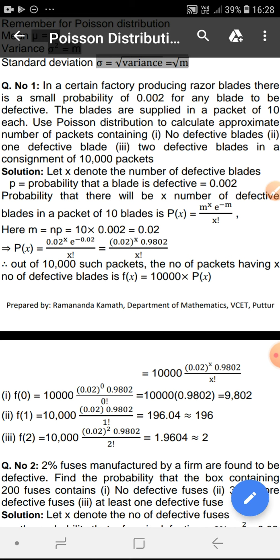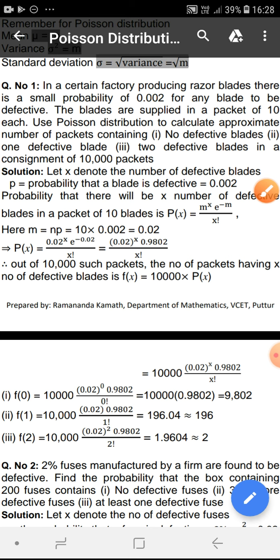So out of 10,000 packets, the number of packets without any defective blades is, putting x as 0, 10,000 into 0.02 power 0 into 0.9802 divided by 0 factorial. Calculation will give 9,802.